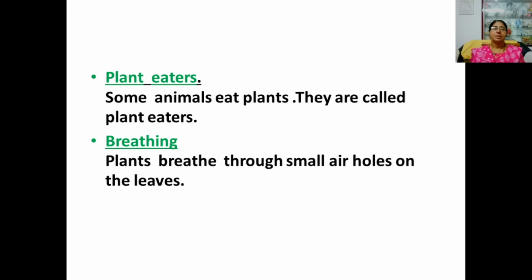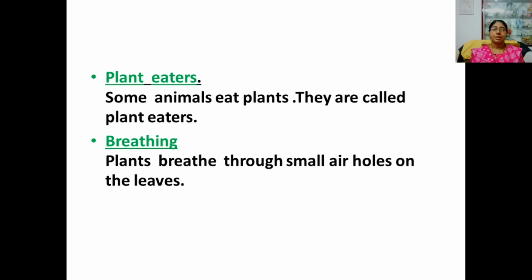Then animals can be divided into three groups. Some are plant eaters, some are flesh eaters, some are both plant and flesh eaters. Some animals eat only plants. They are called plant eaters. Elephant, giraffe, cow, deer are the examples of plant eaters.